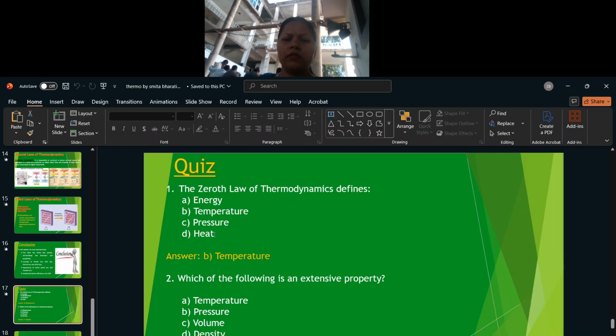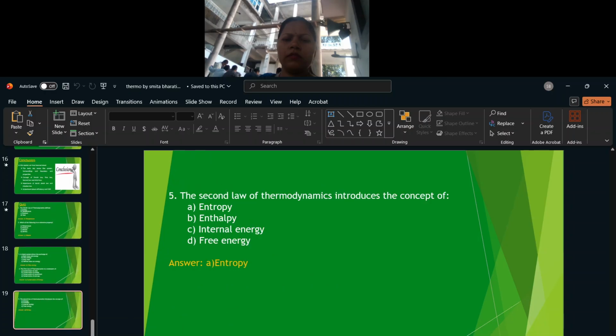Related to questions: the zeroth law of thermodynamics defines temperature. Which of the following is an extensive property? Volume. Second law of thermodynamics gives the concept of entropy.